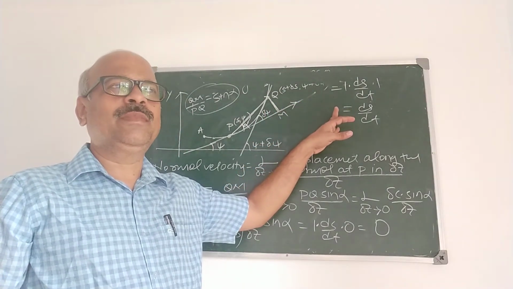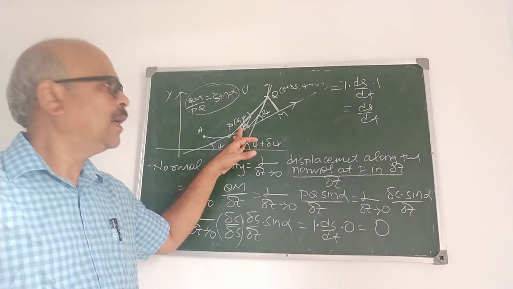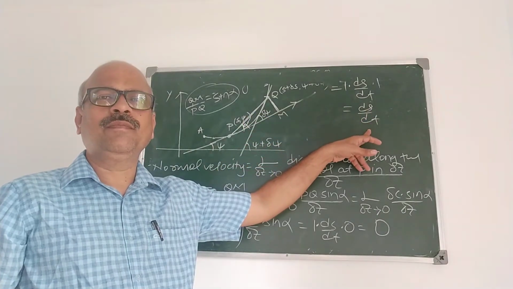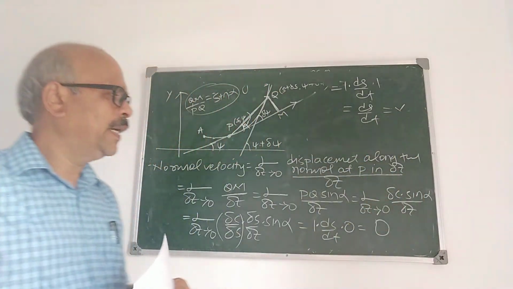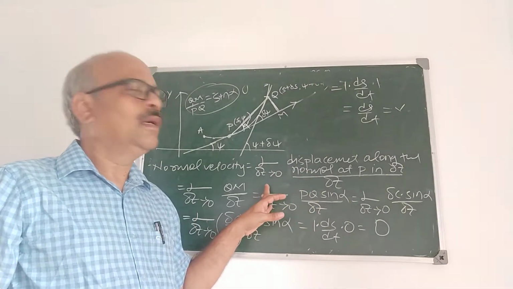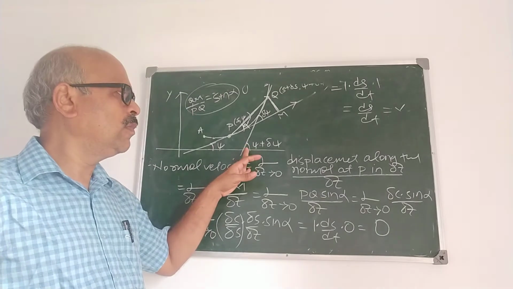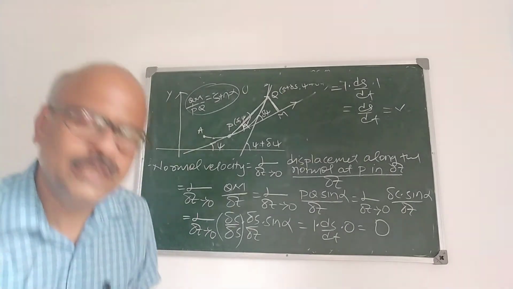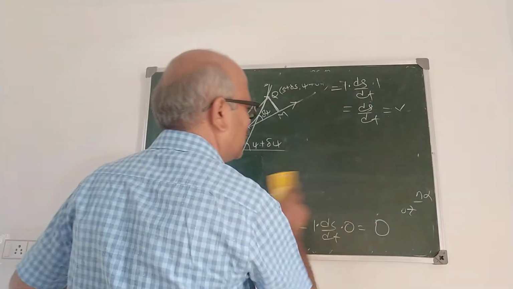Tangential velocity means the component of velocity to the curve at the point P along the tangent. It is given by ds by dt, and usually it is denoted by v also. And what is normal velocity? It is the component of velocity along the normal to the curve at the point P. It is called normal velocity, and it is 0. So tangential velocity is ds by dt, normal velocity is 0. This is the first derivation.